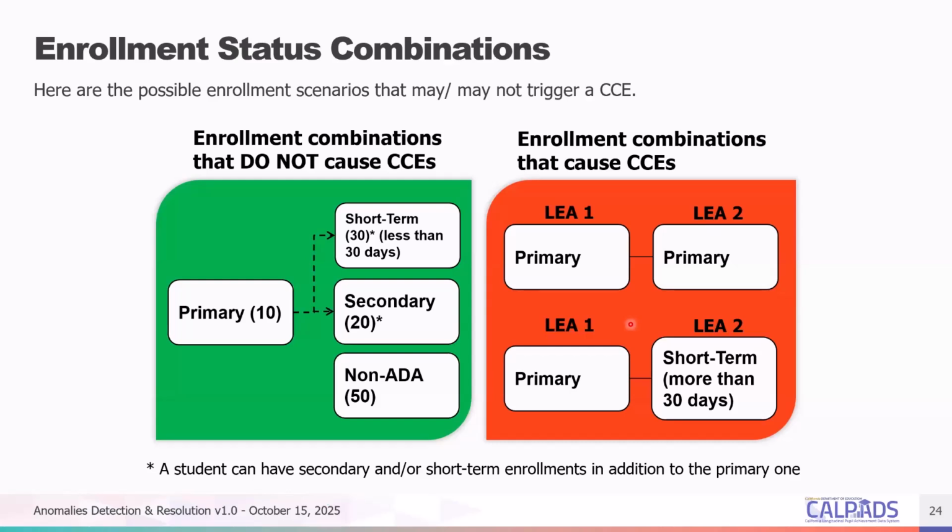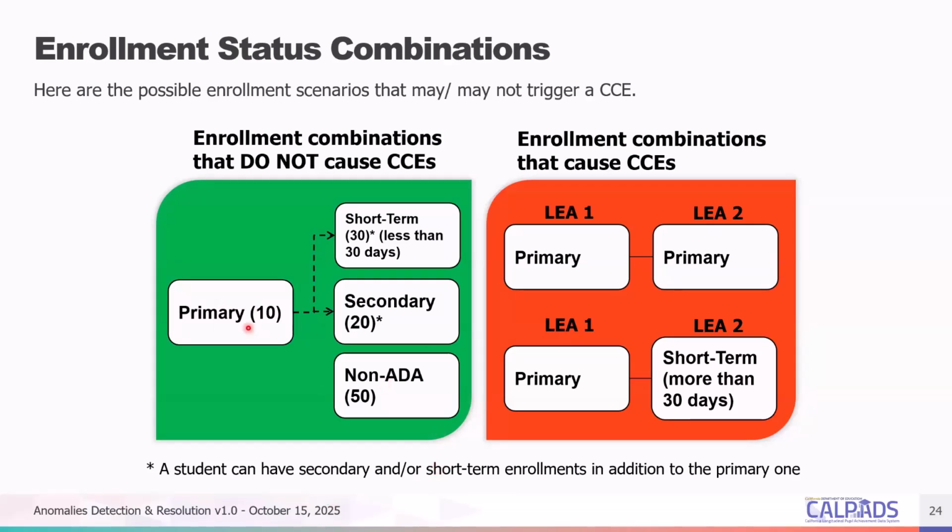There are combinations that will not cause CCEs. First would be a primary enrollment with a short-term enrollment that has not exceeded 30 days, and then a primary enrollment and a secondary enrollment, and then a primary enrollment and non-ADA.